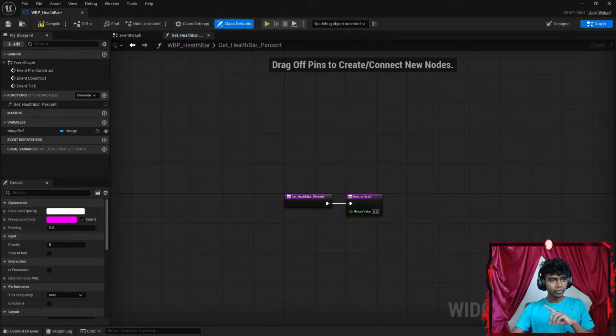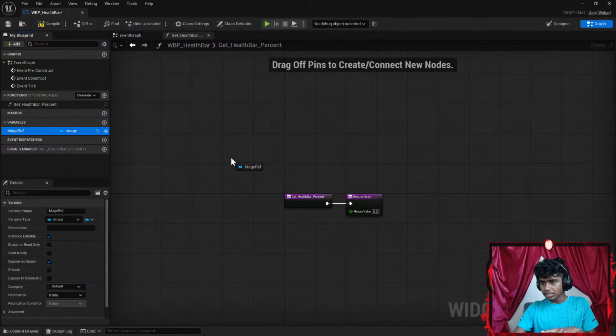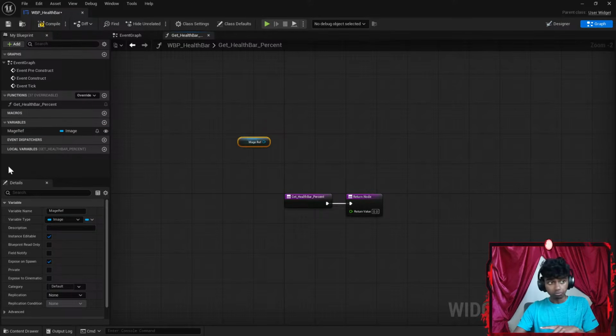Okay, let's go all the way up here to step 1. I gotta go ahead and find my mage ref. Drag your mage ref variable into the graph. It says drag it inside the graph, so let's drag it here. Now, select get mage. Let's go with something like get mage.